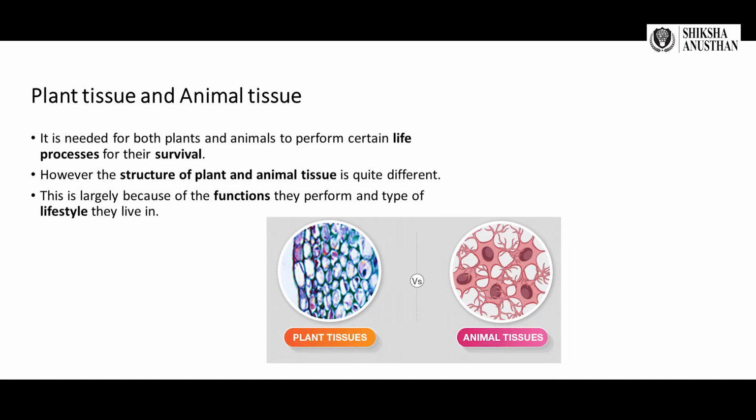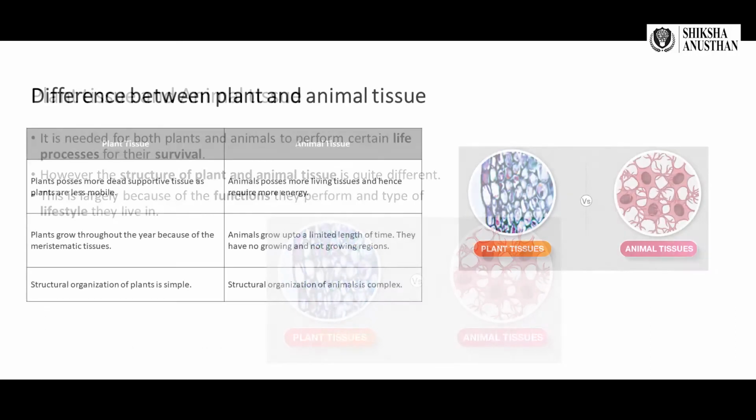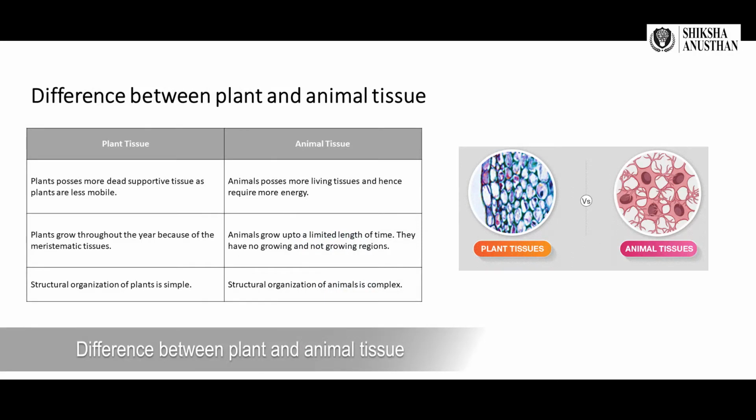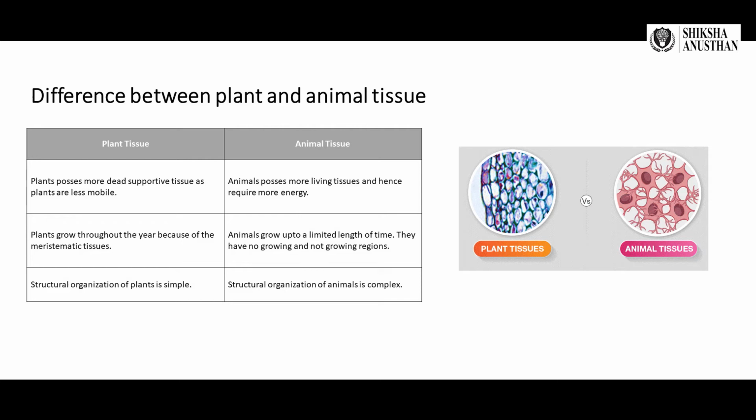So these functions and the changes in lifestyle are responsible for the type of tissues they have. Now let's come to the difference between plant and animal tissues. In plants, there is more dead supportive tissue as plants are less mobile, whereas animals possess more living tissues, hence they require more energy. Plants grow throughout the year because they have meristematic tissues, whereas animals grow only up to a limited time. The structural organization of plants is simple and that of animals is complex.